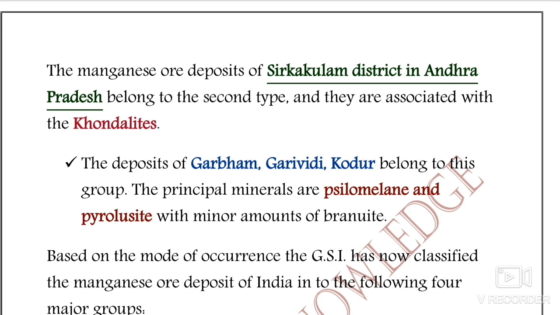The deposits of Garbham, Garividi and Kodur belong to this group. The principal minerals are psilomelane and pyrolusite, with minor amounts of other minerals like braunite.